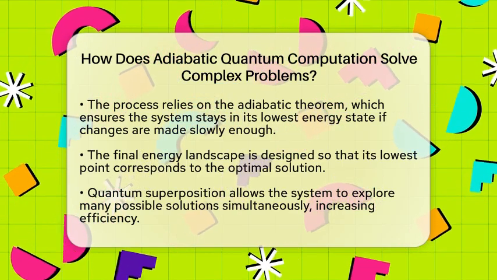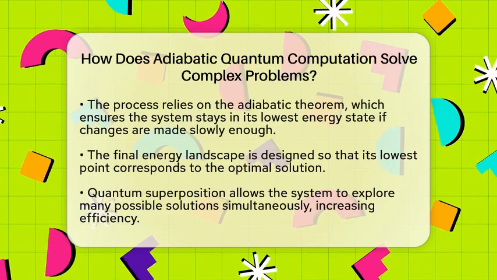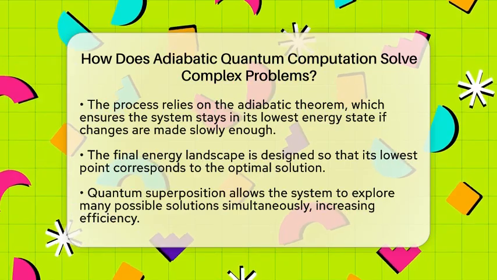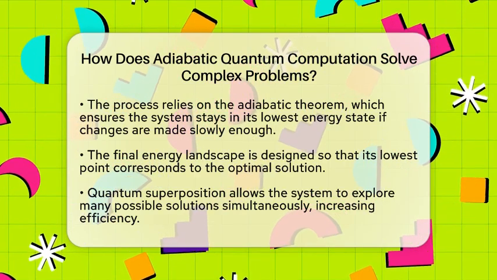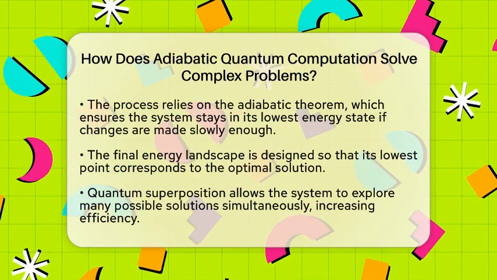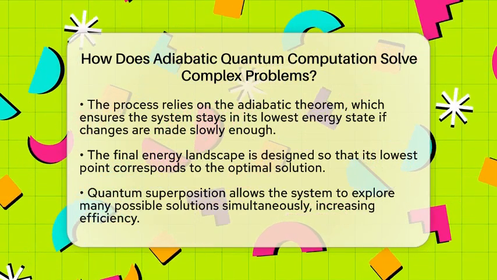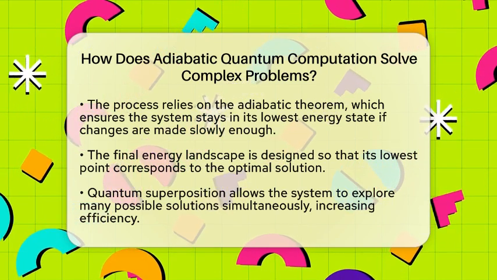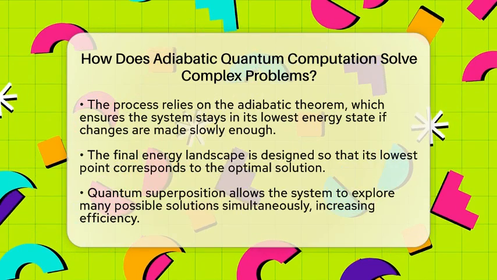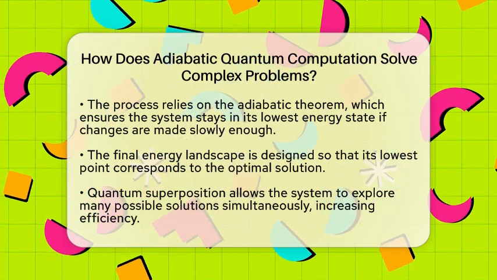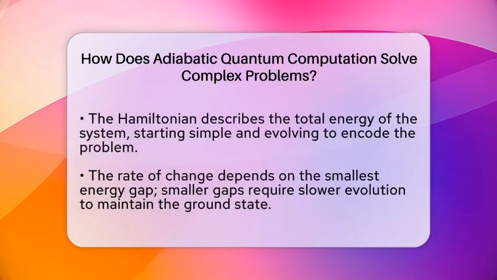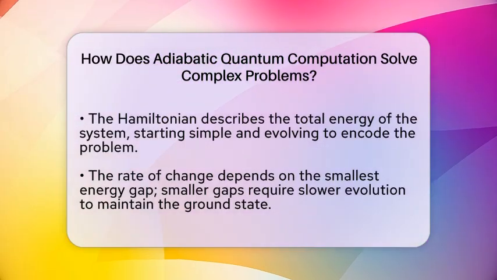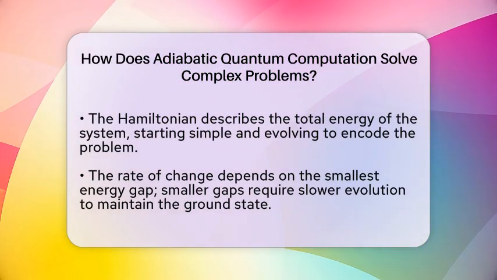As the system evolves, it explores many possible solutions at once thanks to quantum superposition, making it more efficient than traditional methods in some cases. A key part of this process is designing the Hamiltonian, which is a mathematical way to describe the total energy of the system. The initial Hamiltonian is simple, and the final one encodes the problem. The system is prepared in the ground state of the initial Hamiltonian, then slowly transformed into the problem Hamiltonian.